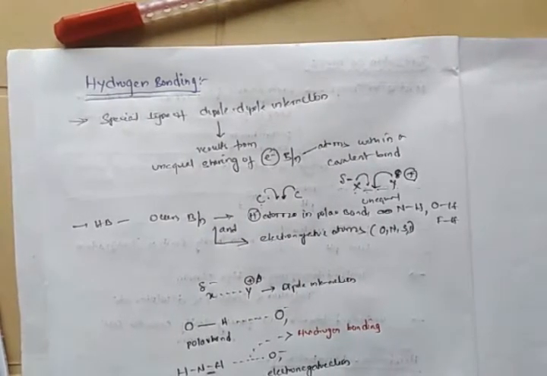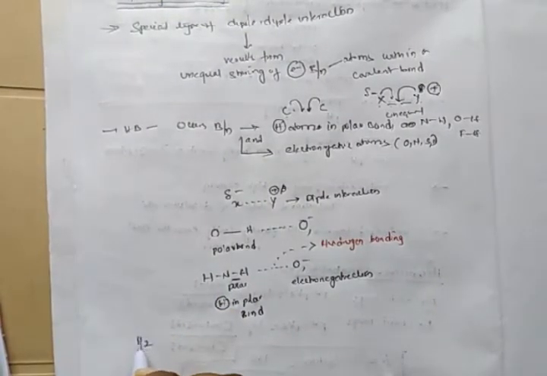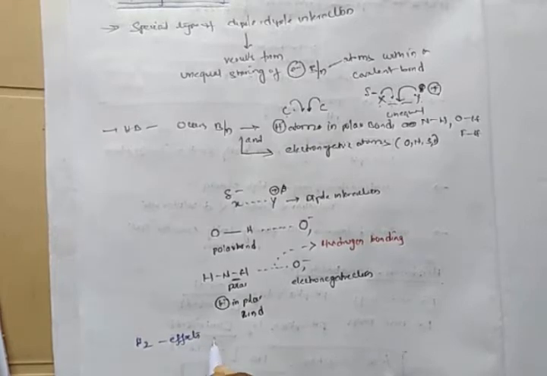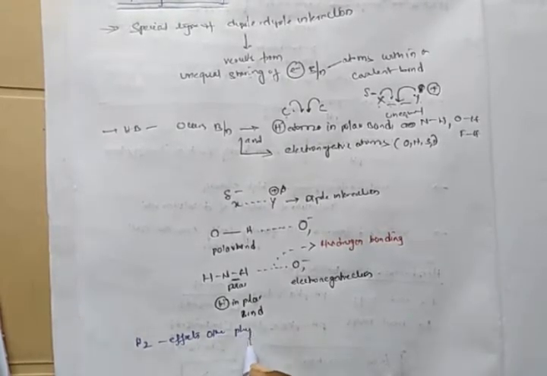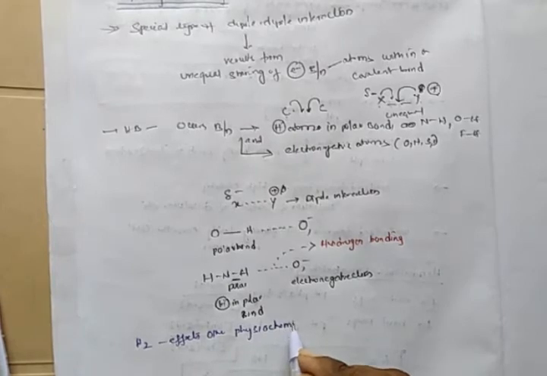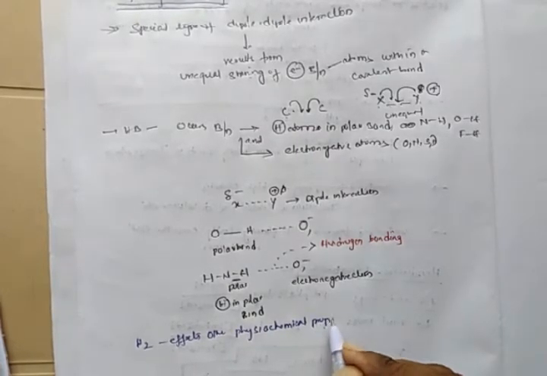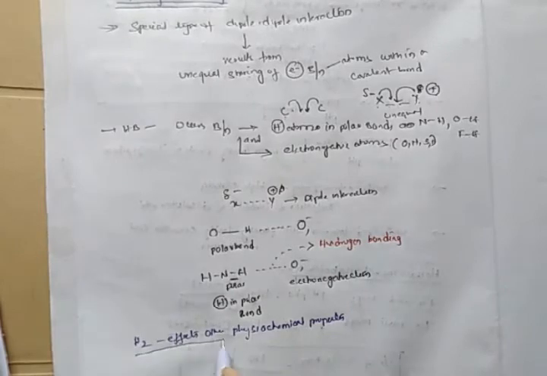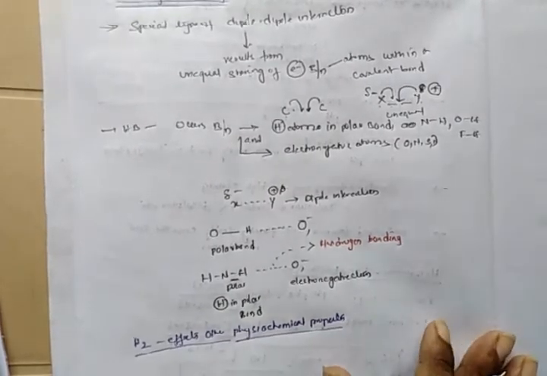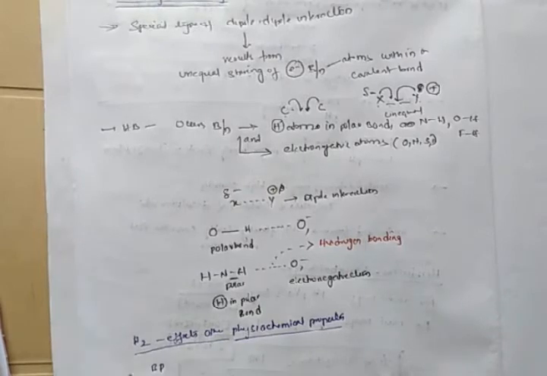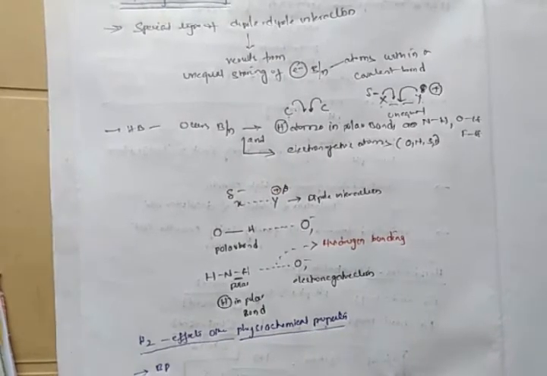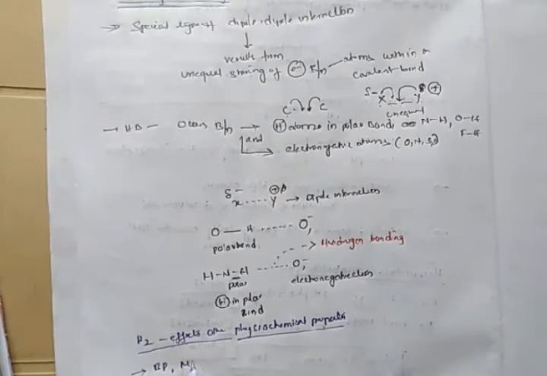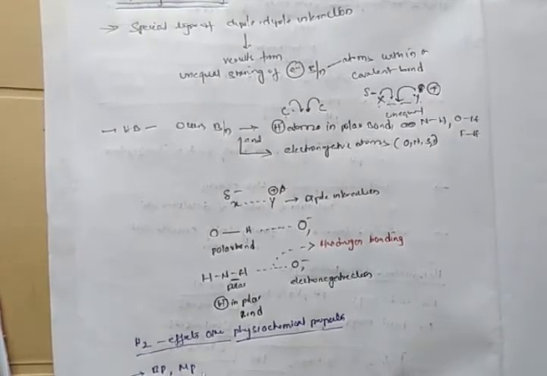This hydrogen bonding affects various other physiochemical properties. Hydrogen bonding generally increases boiling point. A compound with hydrogen bonding will have a higher boiling point, higher melting point, and greater water solubility.